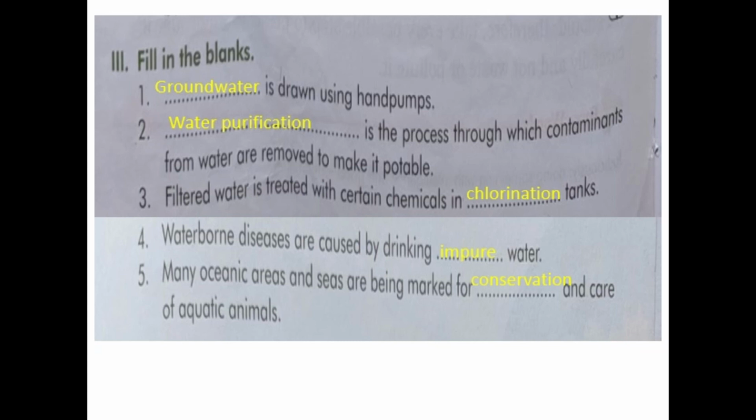Filtered water is treated with certain chemicals in dash tanks. Answer is chlorination tanks. Number 4. Waterborne diseases are caused by drinking dash water. Answer is impure water. Number 5. Many oceanic areas and seas are being marked for dash and care of aquatic animals. Answer is conservation.